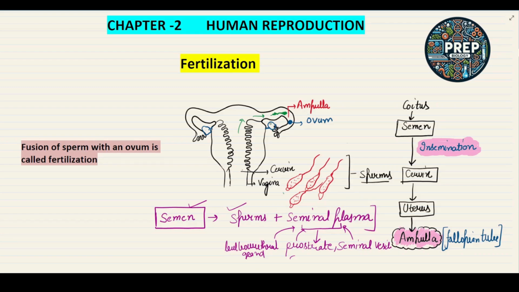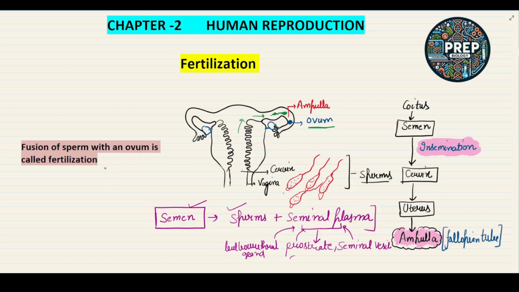Now what happens? The ovary releases the ovum. This is the ovum, and it is released to the ampullary region, and the sperms are also transported to the ampullary region.